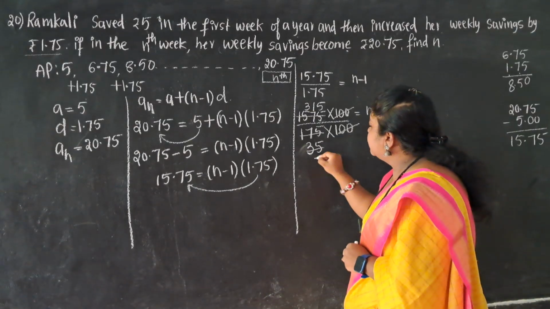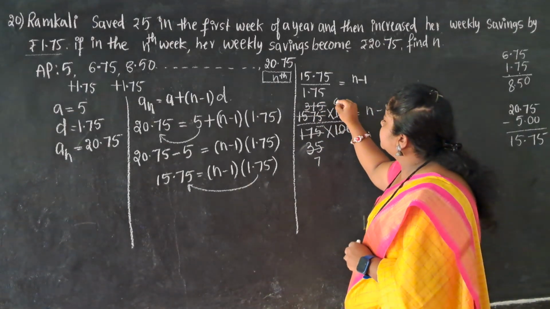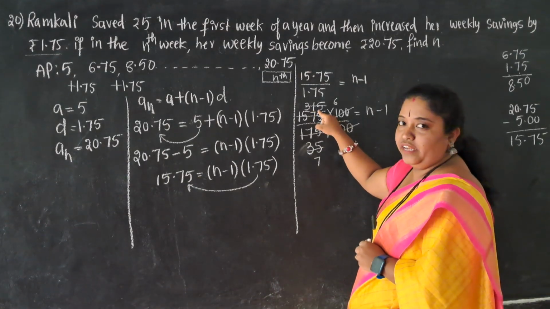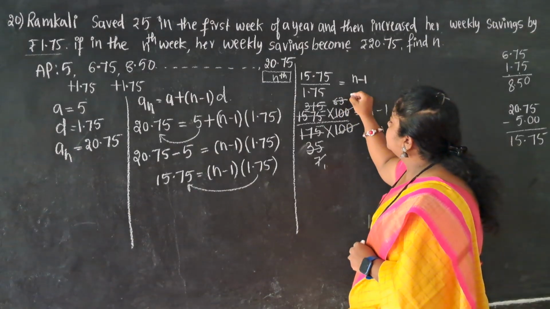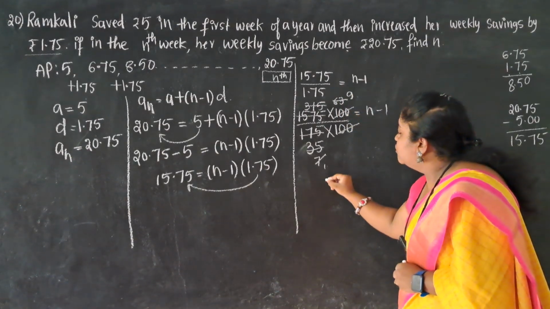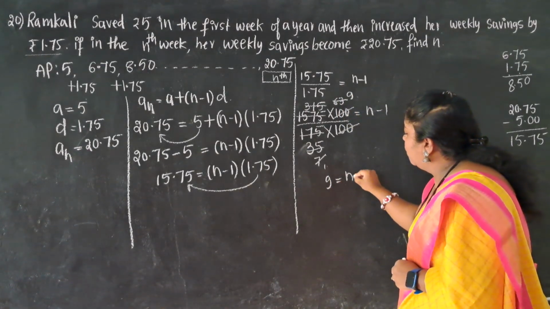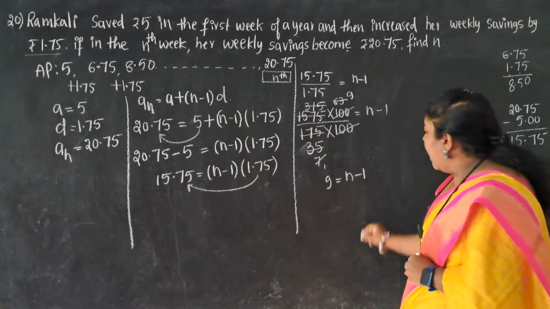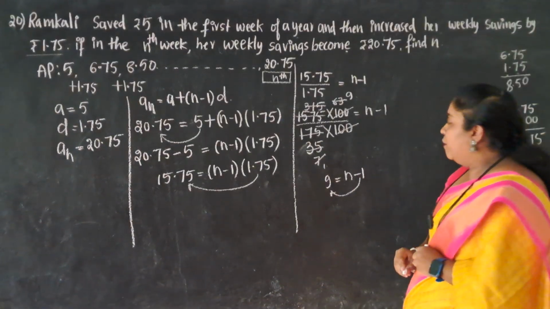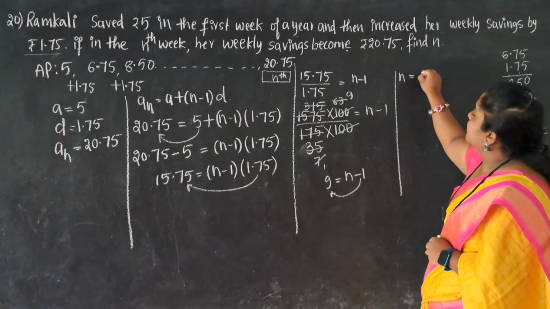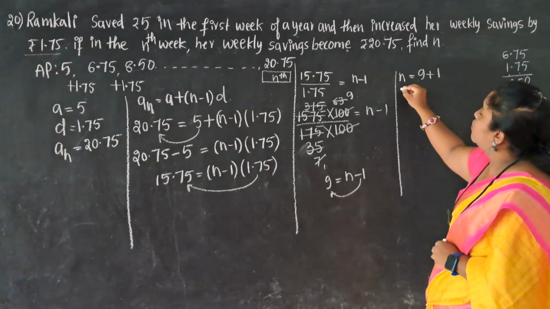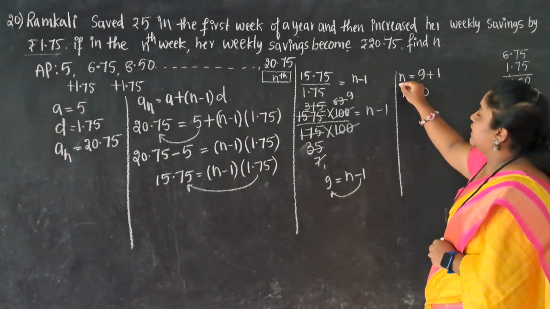Again, 5 7s are 35, 5 6s are 30, 1 left, 15 it became. 5 3s are 15, 7 1s are 7, 7 9s are 63. So 9 is equal to n minus 1. I'll bring minus 1 to this side. Minus 1 turns to be plus 1. So n is equal to 9 plus 1. n is equal to 10.